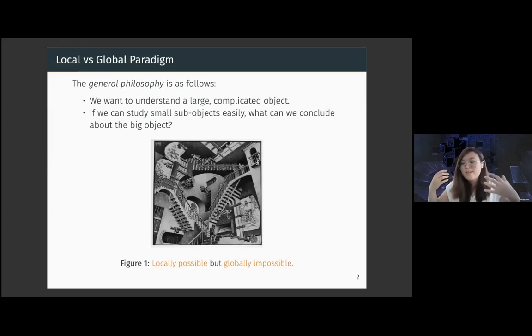So one analogy outside of math is MC Escher's art, where locally, in each scene, it is possible. But it's kind of a negative statement: even though locally we have something that's possible, globally this picture is just not sensible and doesn't make sense. So that's the phenomenon that we're looking at: locally we have some structure, and the question is whether the structure lifts to the global scale.